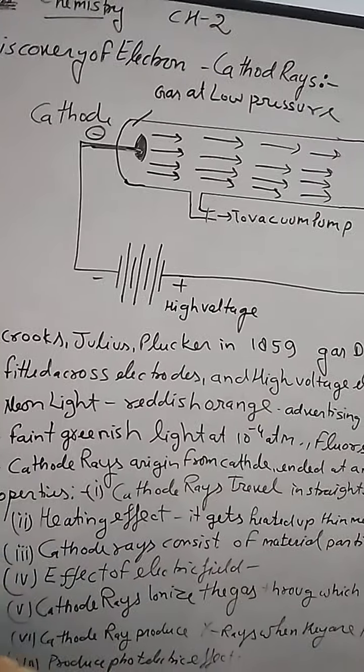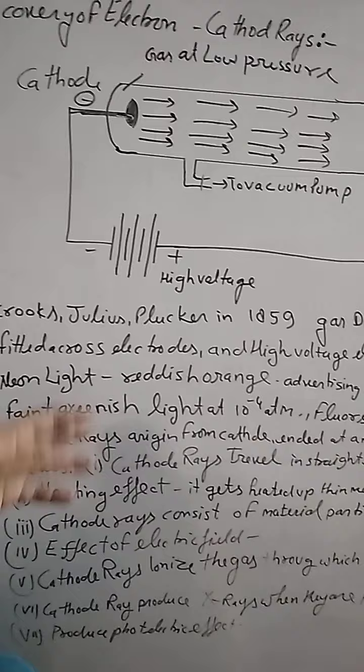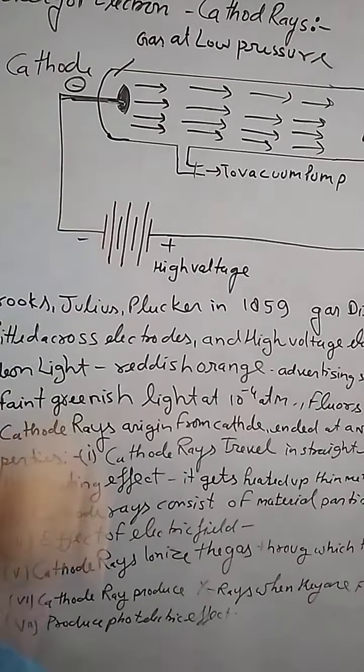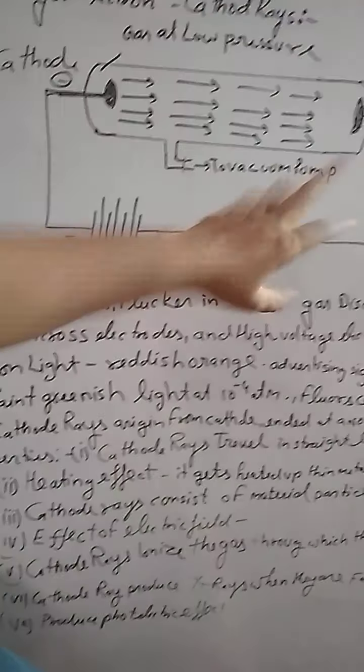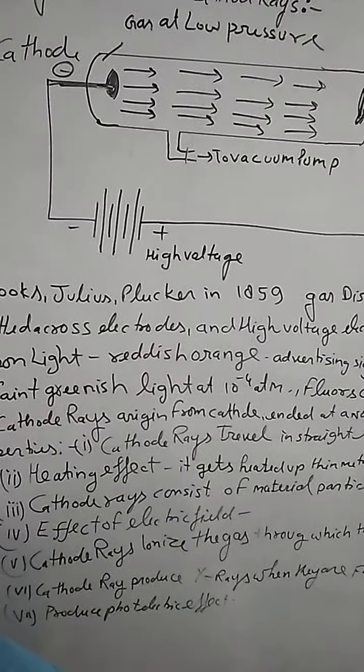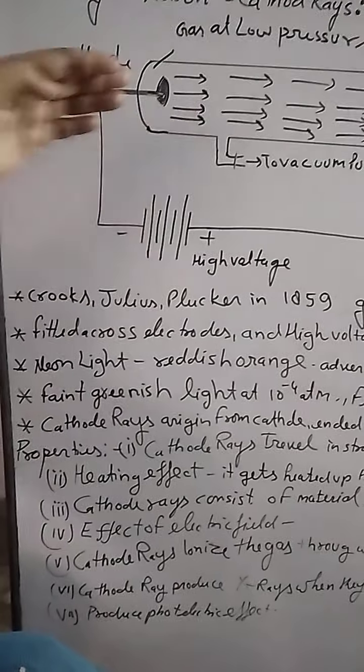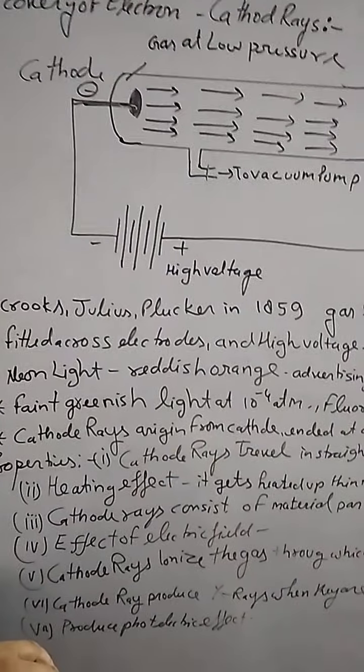These are known as cathode rays, because they come from the cathode and end up at the anode. J.J. Thomson suggested that these cathode rays have some important properties.